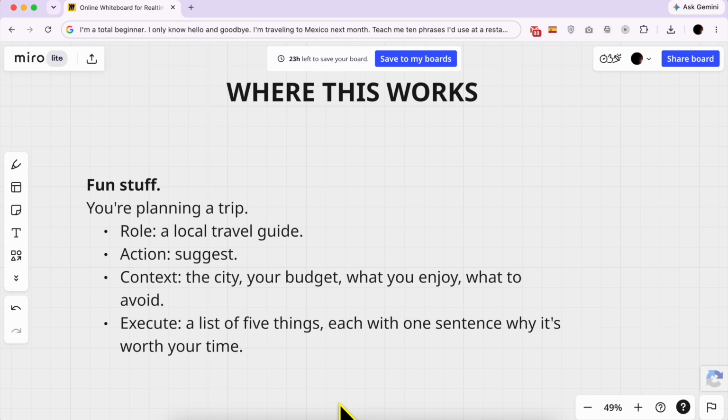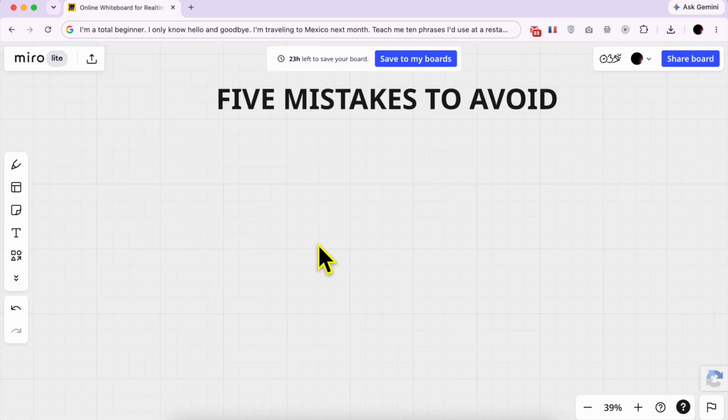Same 4 steps every time. Role, action, context, execute. Before you go, here are the mistakes I want you to skip, and I'll show you a quick example of each.